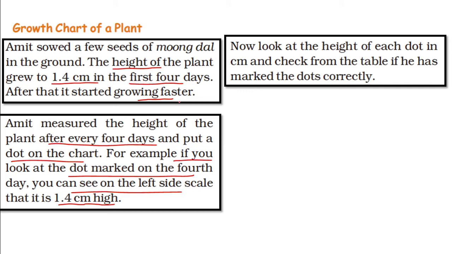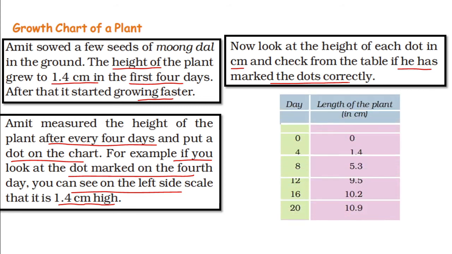Now look at the height of each dot in centimeter and check from the table if he has marked the dot correctly. The chart is: on 0th day, the height is 0 centimeter. On 4th day, height is 1.4 centimeter. On 8th day, height is 5.3 centimeter. On 12th day, height is 9.5 centimeter. On 16th day, 10.2 centimeter. On 20th day, 10.9 centimeter. So what you can see,